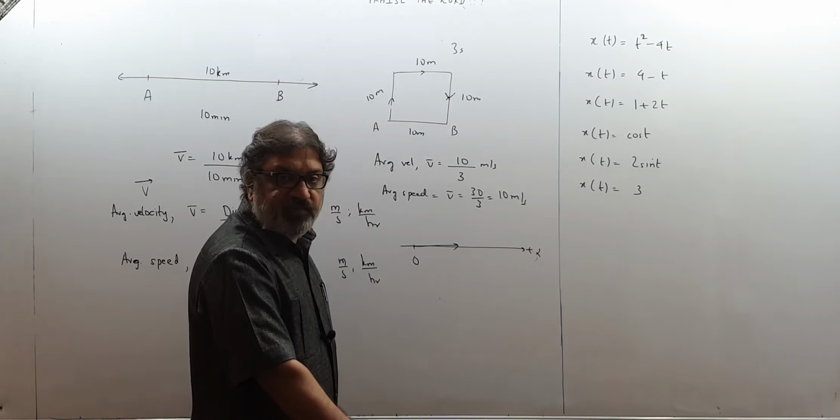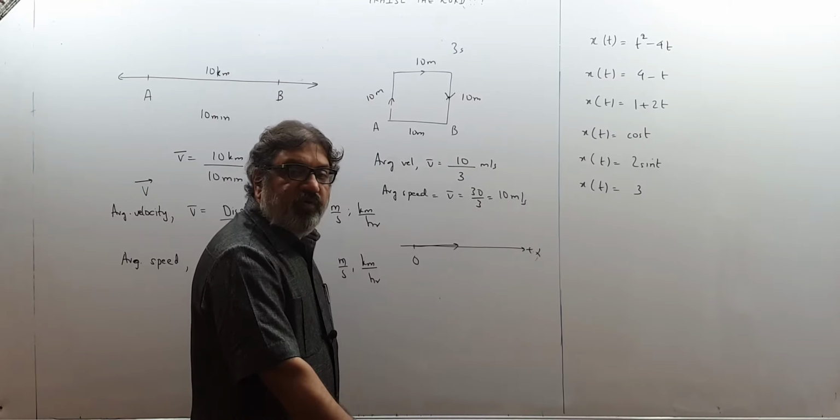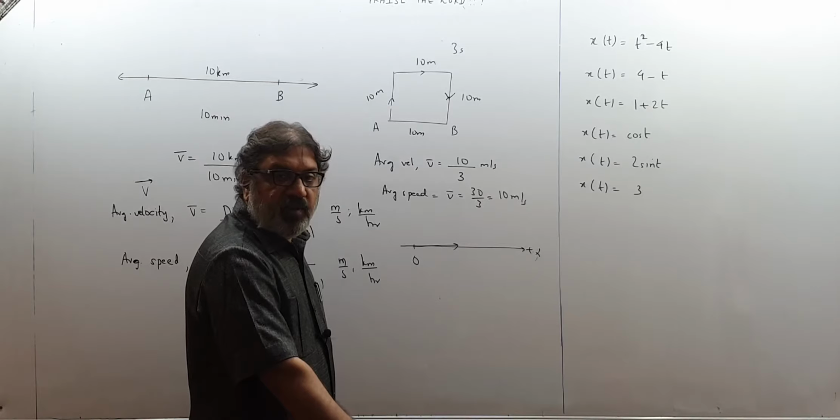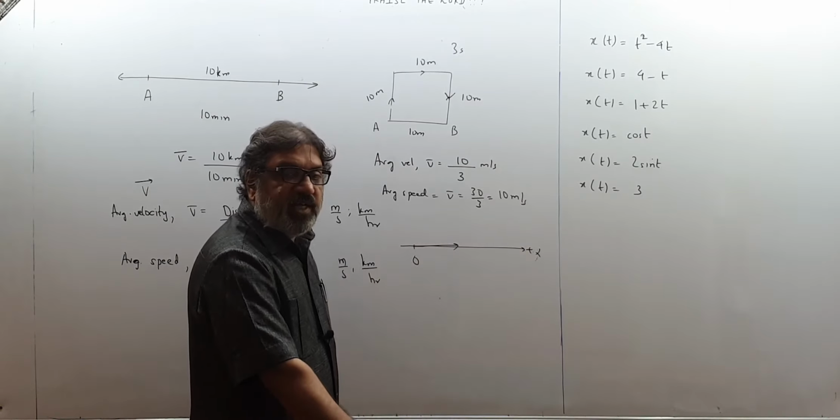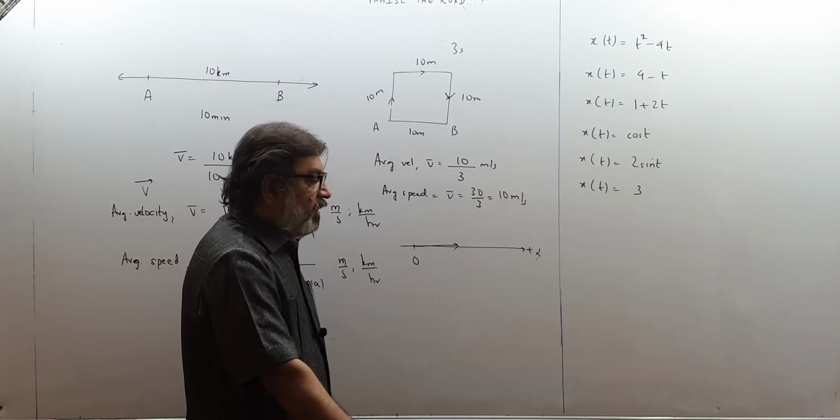Under two conditions. The first condition is that the body should move in one dimension and it should not change its direction. It should keep moving in one dimension and not change its direction. If that happens, then displacement and distance will be equal.